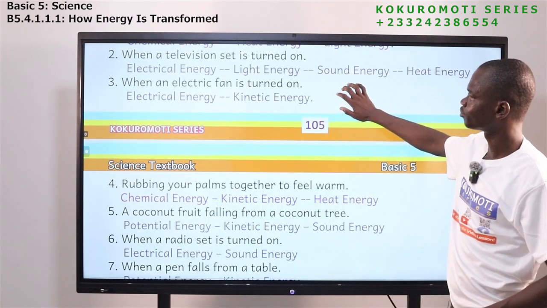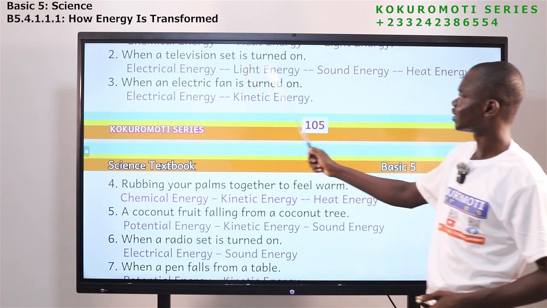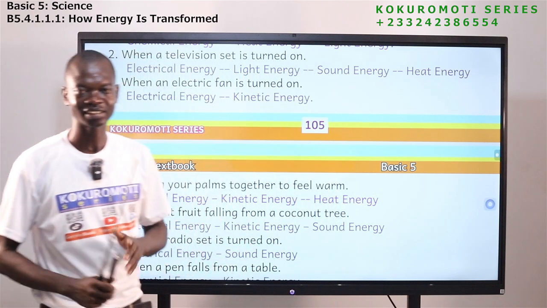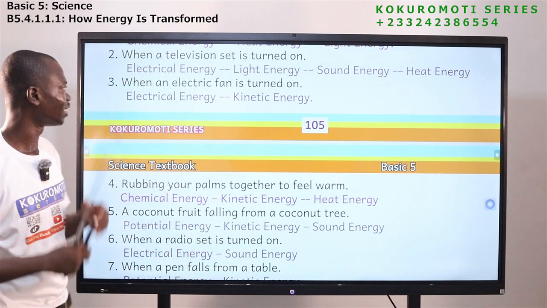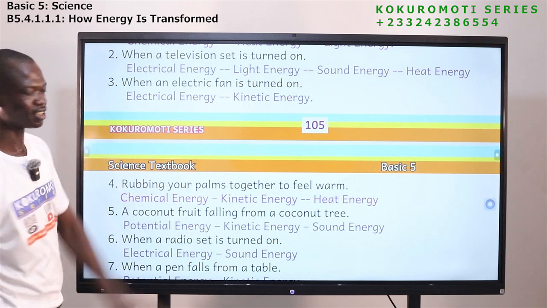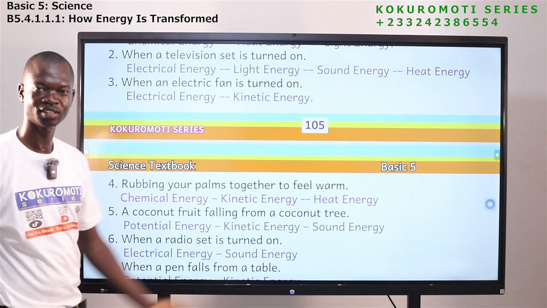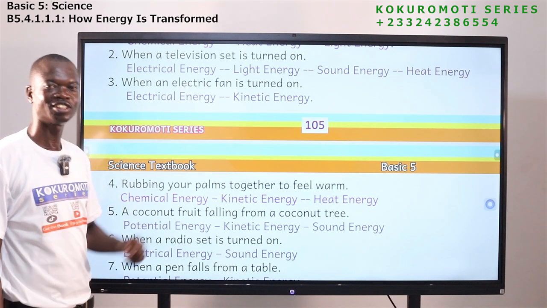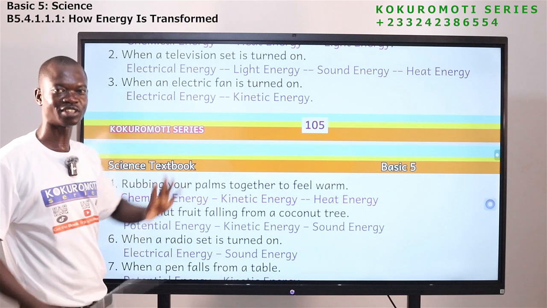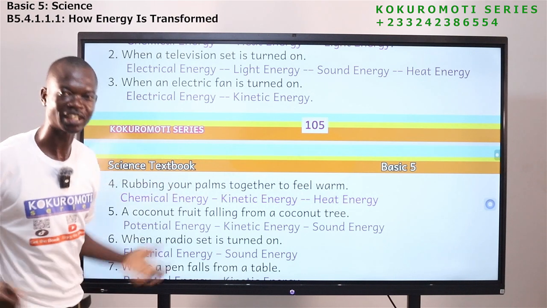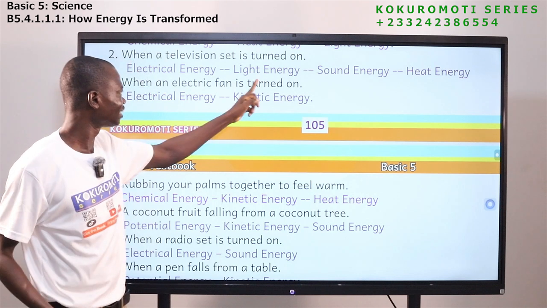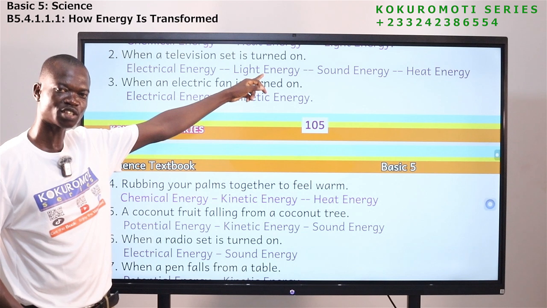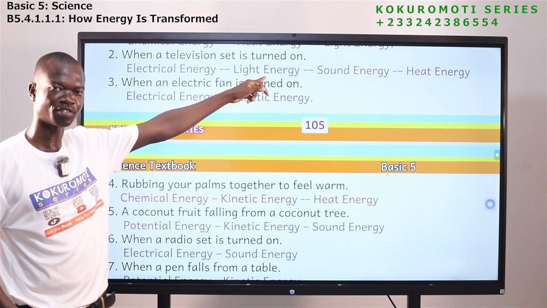Okay. The next one is when a television set is turned on. Let's look at the energy transformation that happens. So you have your television. It cannot work if there is no electricity. So the first thing it needs is electrical energy. If the light is there, you know that you have electrical energy. You turn it on. The moment you turn it on, what do you see? You see light. So the electrical energy will change to light energy. That is why when you turn your television on, the first thing that you see is